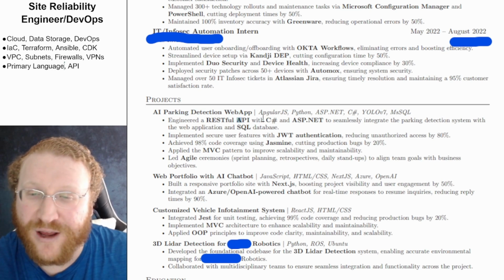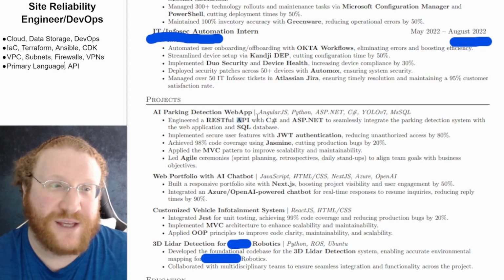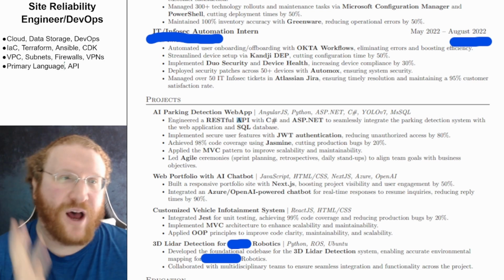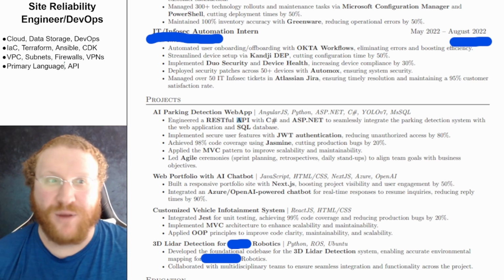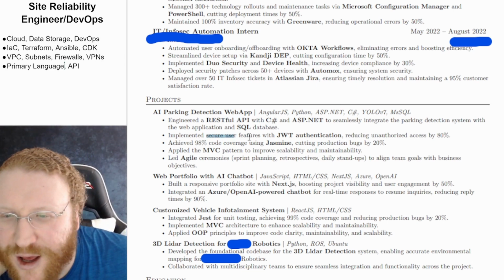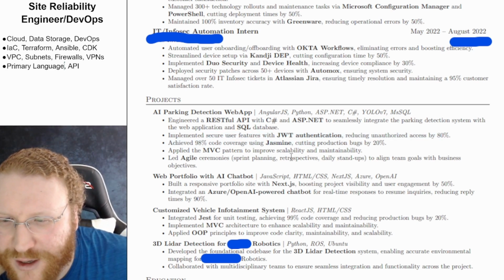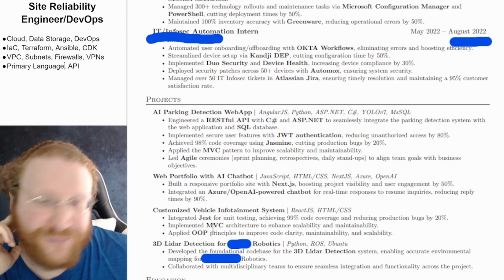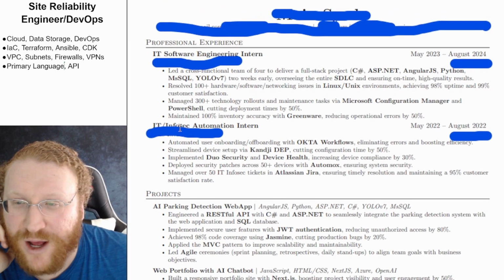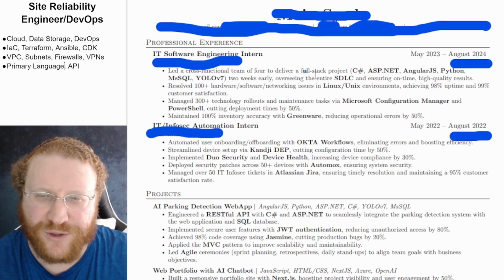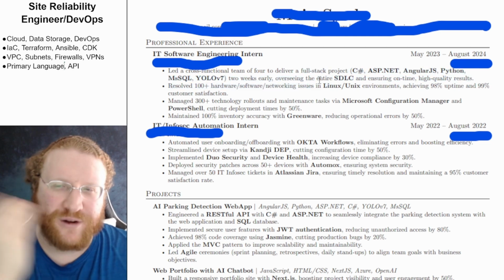API, this is fine. Database, SQL. Again, I don't think SQL was actually one for a site reliability engineer. Remember, a software engineer does not necessarily have the same types of qualifications as a site reliability engineer. Unauthorized access, MVP, Agile, Next.js, Azure. Here we go. Yeah, you don't have any of this. So maybe you should just apply for a full stack engineer role, which you do seem to have the skills for, or alternatively a backend role.